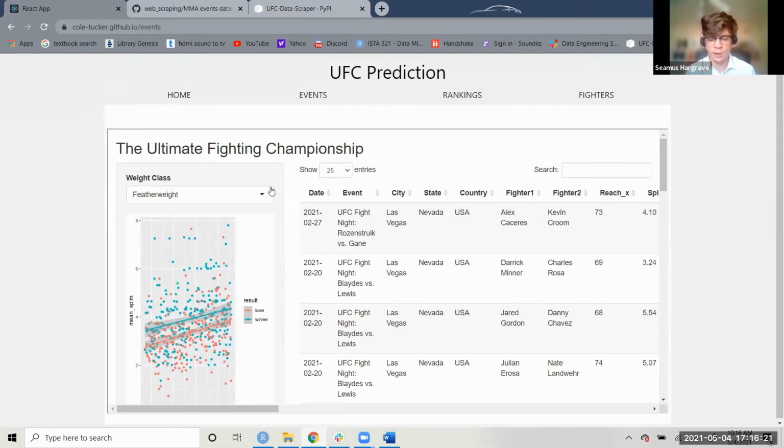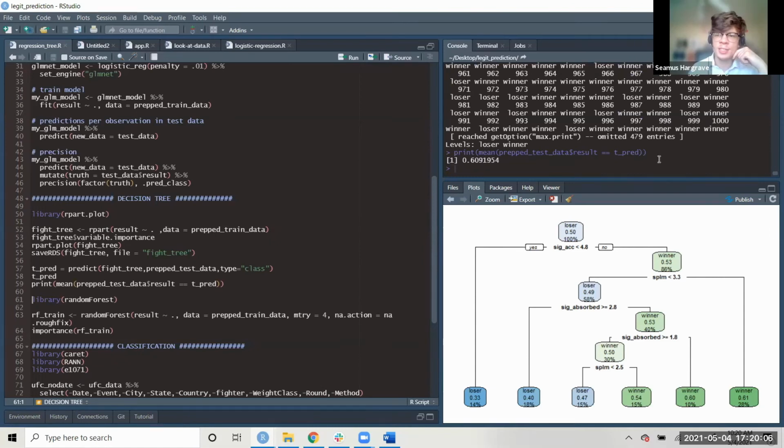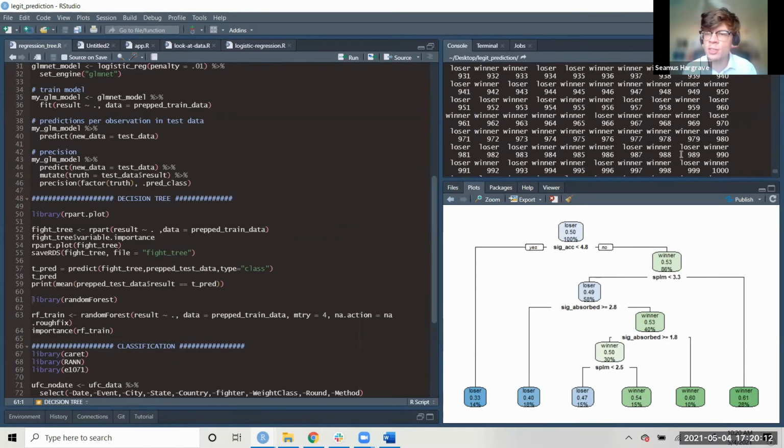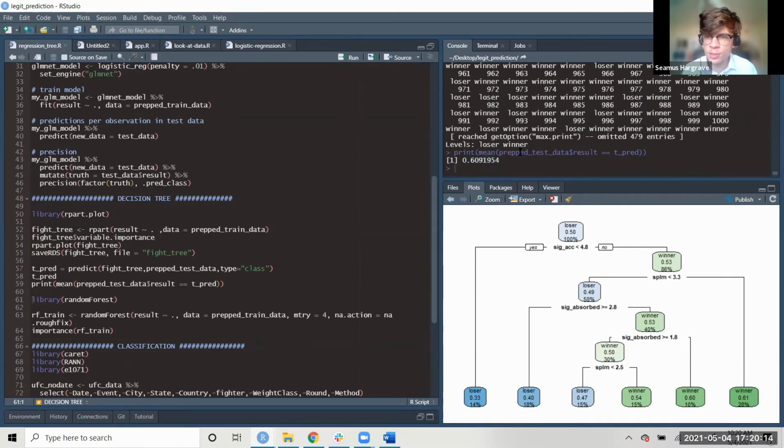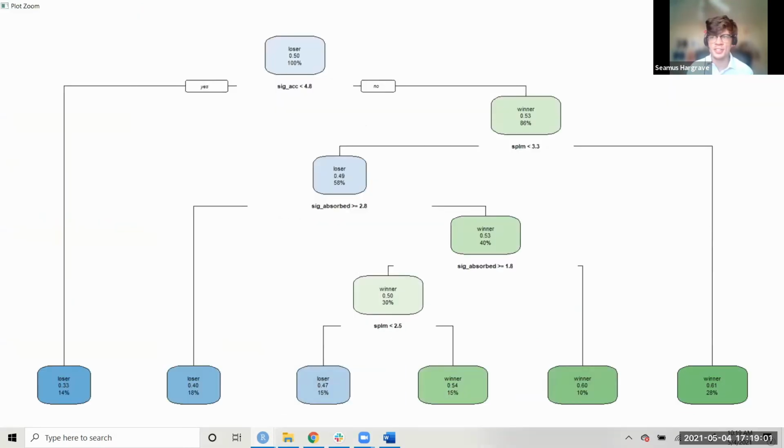Even with this, we did a decision tree as well, where our accuracy was 60%. So even that's not really too good in explaining who's going to win a fight. Here we can see that our accuracy was almost 61%. We tested our test data against our training data, and saw how many of them are the same. And yeah, it's 60% accurate. So not too good. Here's the decision tree that I made.